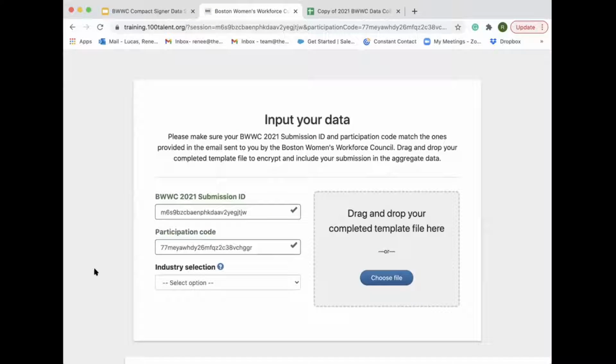So at this stage, you have filled out your spreadsheet and are ready to upload. The first thing that you're going to receive when you're ready to upload is an email from myself with a session key and participation code and link. Like I said earlier, you'll be receiving that all in the morning of May 3rd. You're going to click on that link and you'll immediately go to a page that looks like this. You're going to see that your session key and participation code are already filled. This should load normally if you're using any updated browser like Chrome, Safari, or Firefox, but check beforehand with a company device if 100talent.org works.